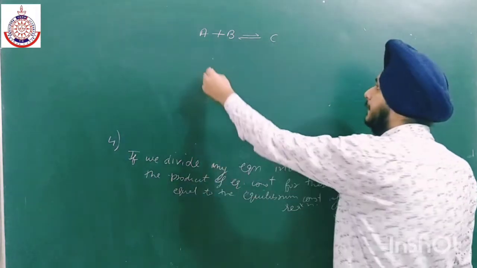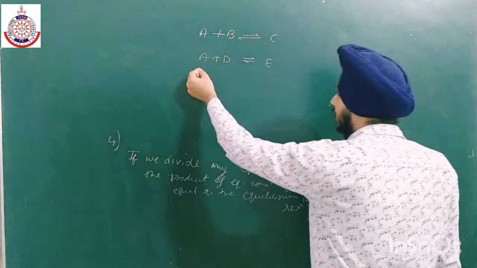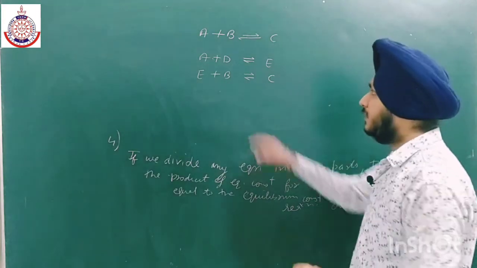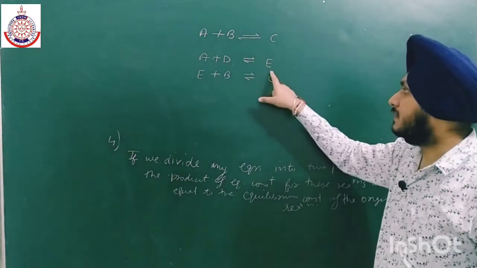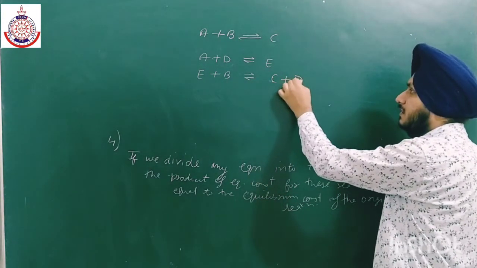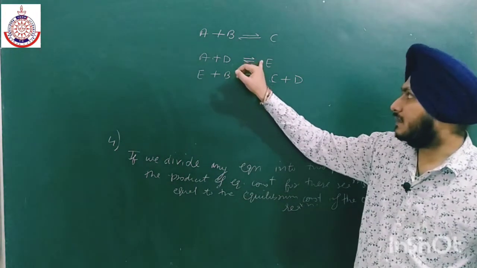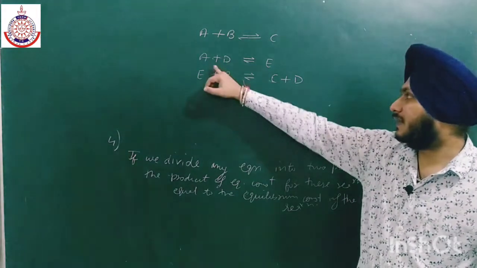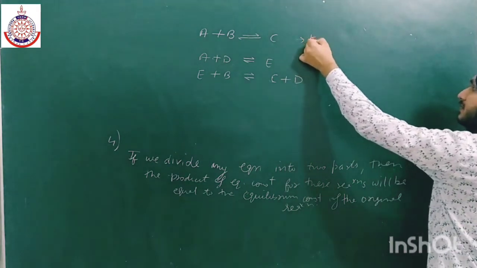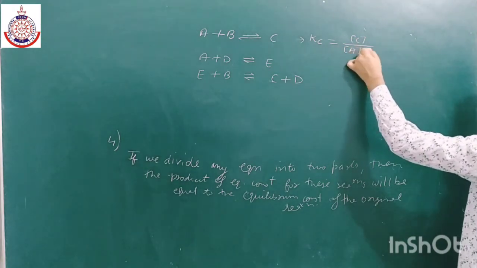Like we have A plus D gives E, and then E plus B gives C plus D. If we add these two reactions, E will cancel with E and D with D, and we get A plus B equal to C. Now write the expression for the equilibrium constant for this reaction: C divided by A into B.